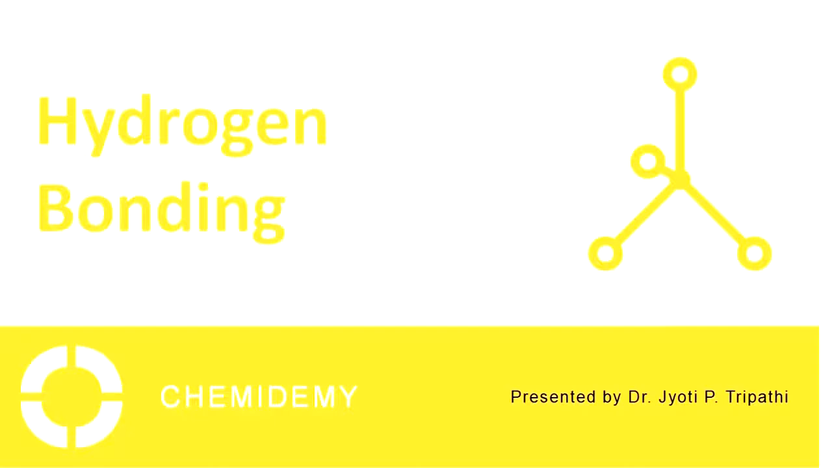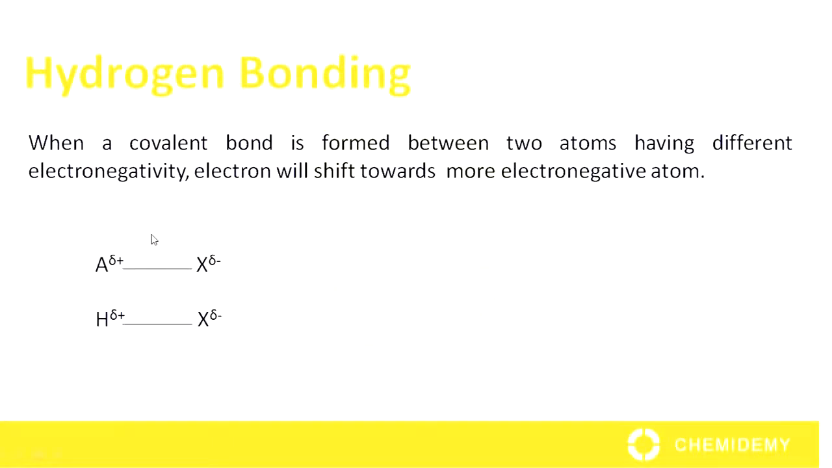Hydrogen bonding is an important topic of chemistry. There are many applications of hydrogen bonding in chemistry, biochemistry, biology, biotechnology, etc. So let's start. When a covalent bond is formed between two atoms having different electronegativity, electrons shift towards the more